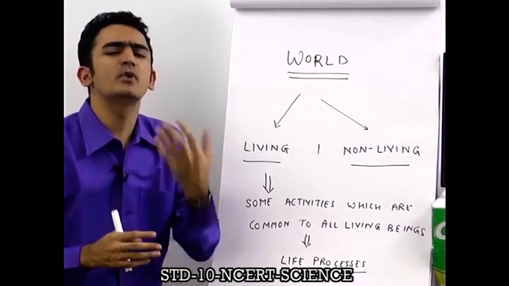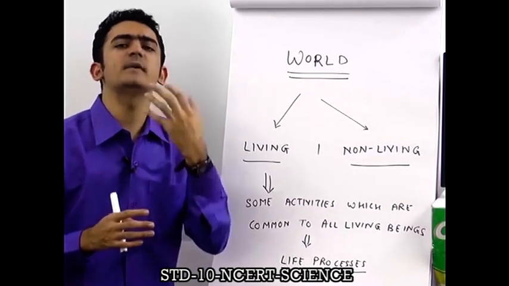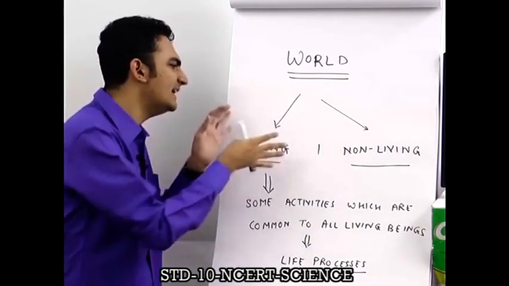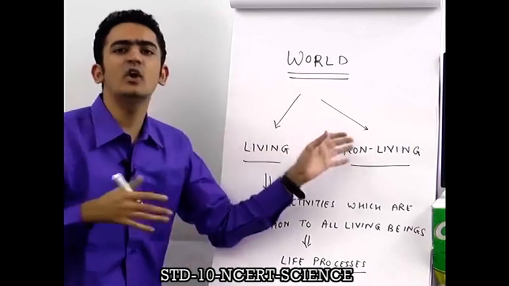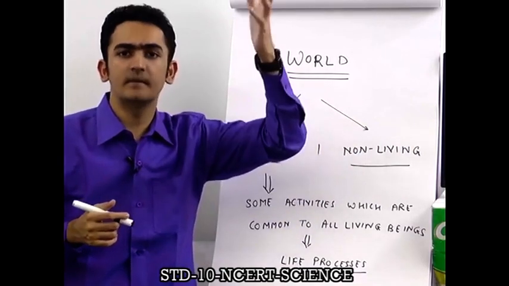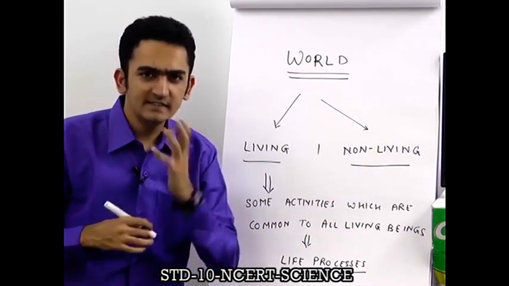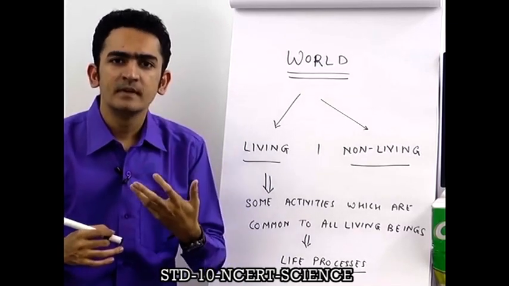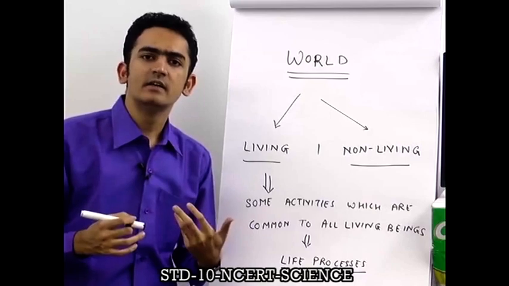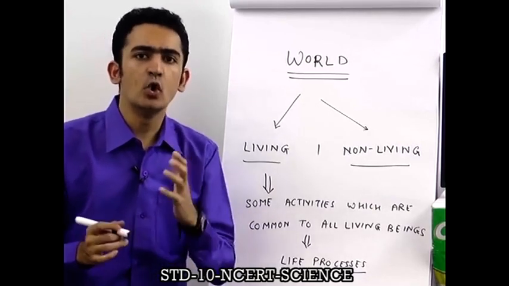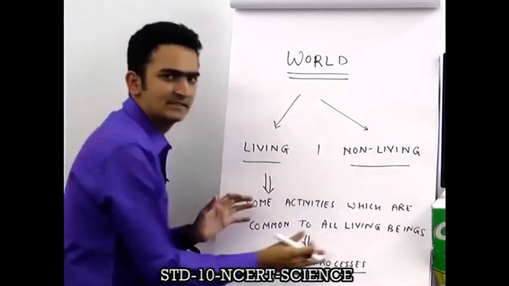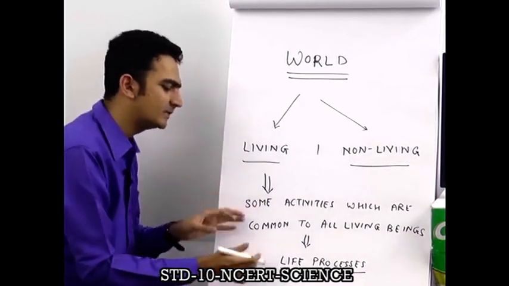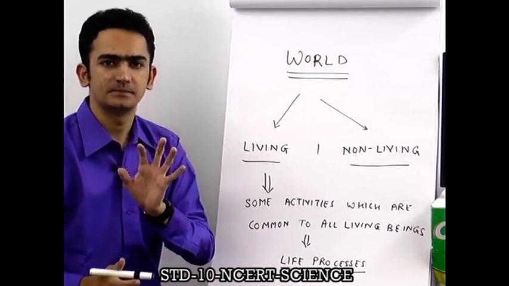Similarly, reproduction. Similarly, respiration. Similarly, transportation. These activities are there only in living things. They are not there in non-living things. If there is an air conditioner in your room, does that air conditioner need food? Does it require breathing? Does it have blood in it? Or does it remove waste products? No. So these activities which happen in all living beings only are called life processes.